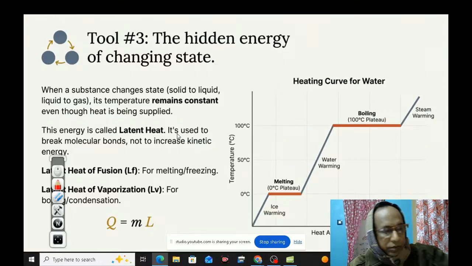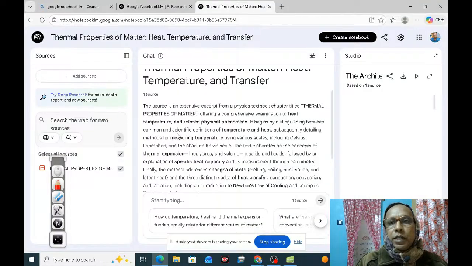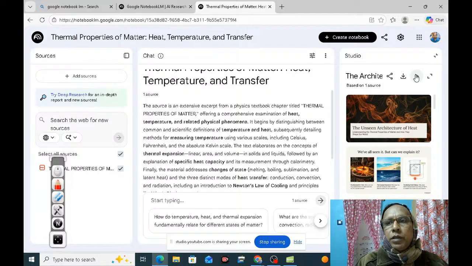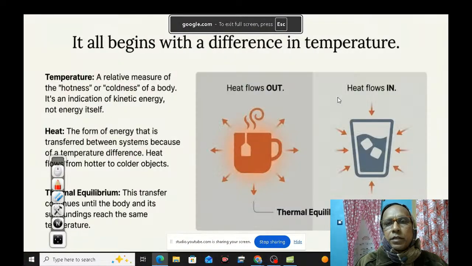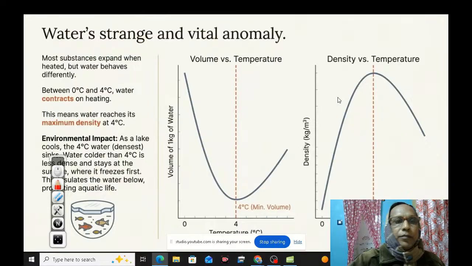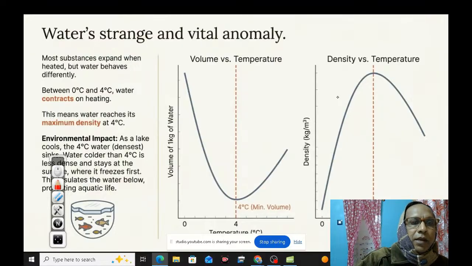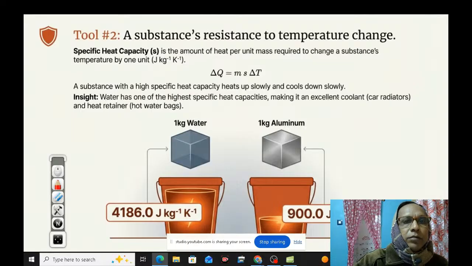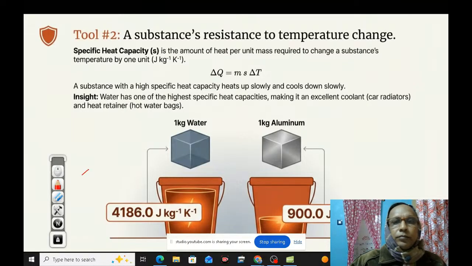How it goes, I'm going to show you, how it contracts.